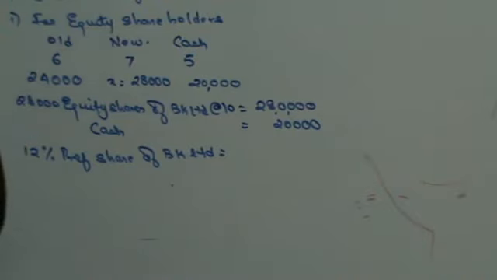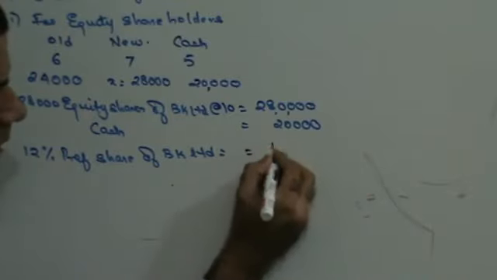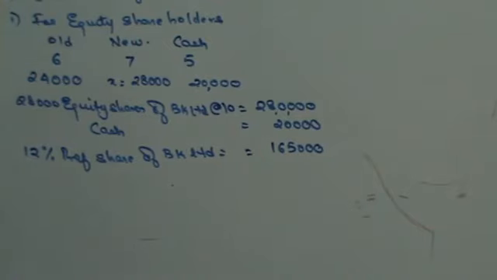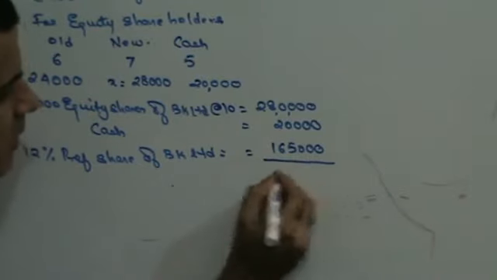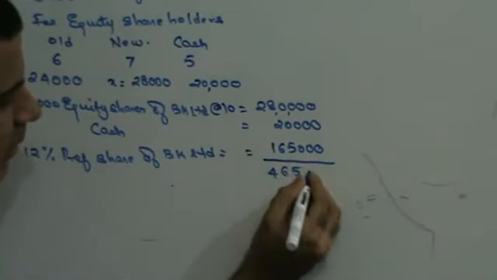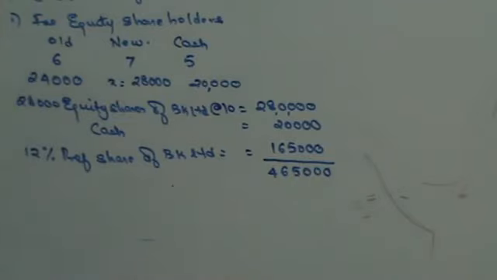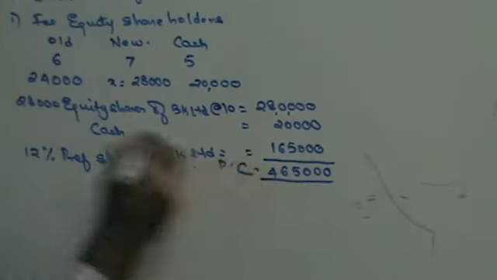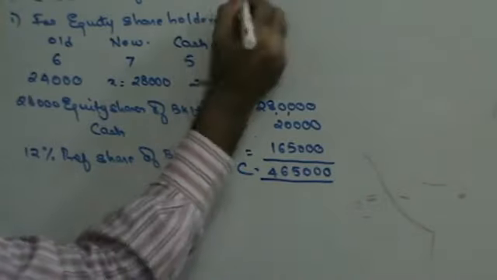If I pay at 10% premium, that will become 1,65,000. It was 1,50,000. They have to be paid at 10% premium. So this is 3 and 1, 4,65,000. So that's going to be my PC of Bunty Limited.